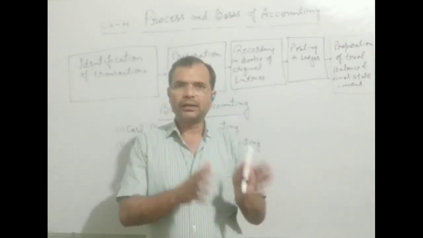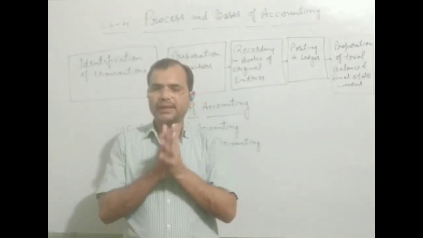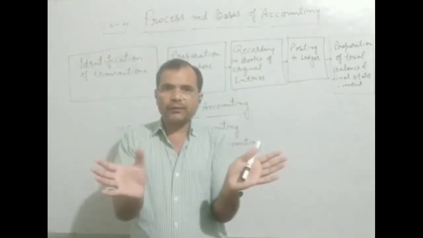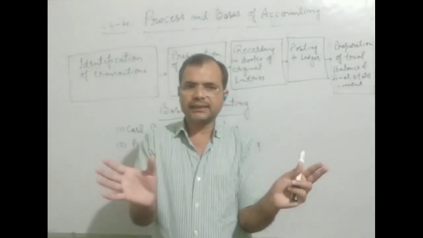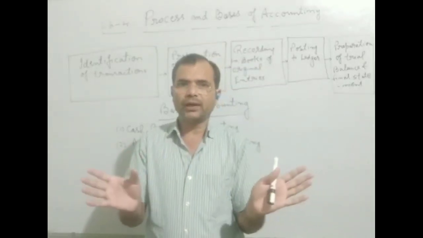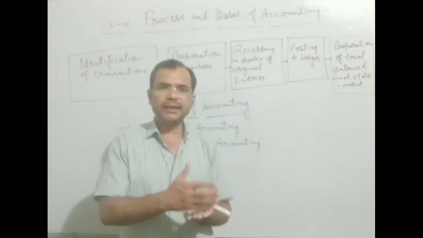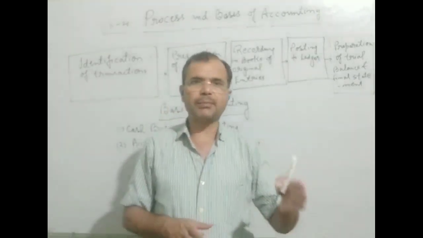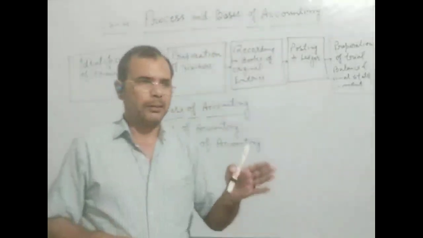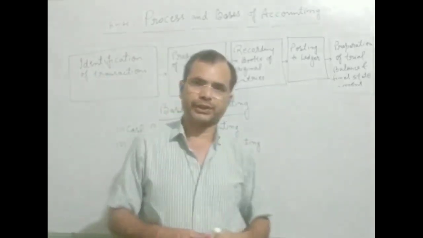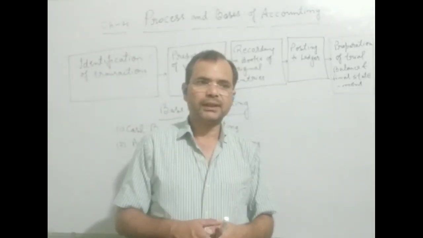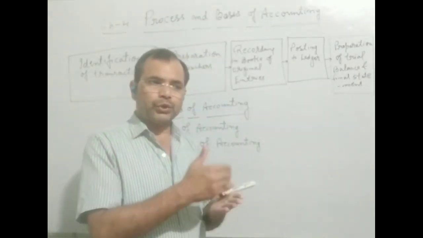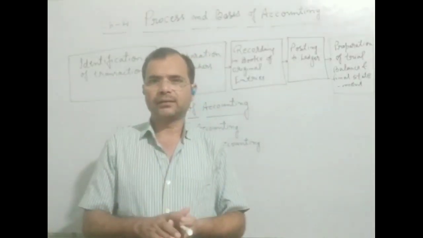which is called trial balance. If the trial balance is not equal, it means there is some mistake at the time of posting the ledger or at the time of preparing the journal. But trial balance shows only arithmetic mistakes.